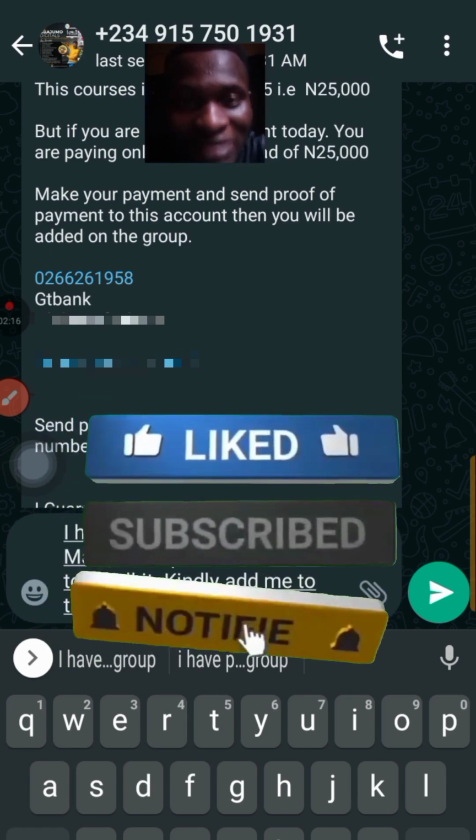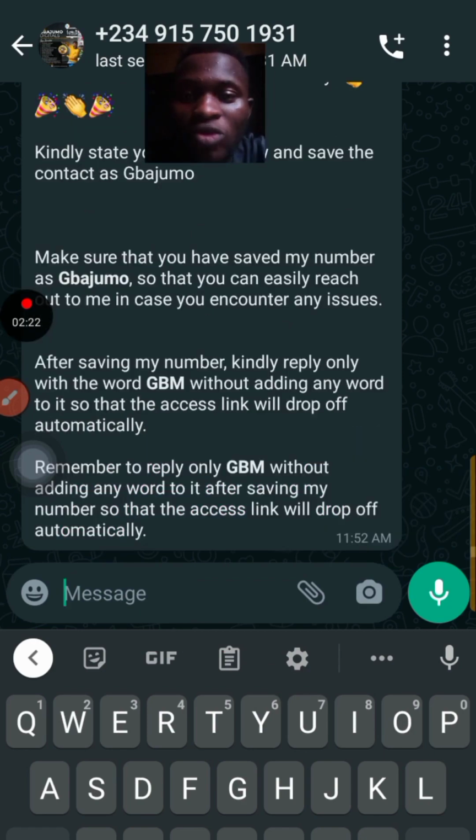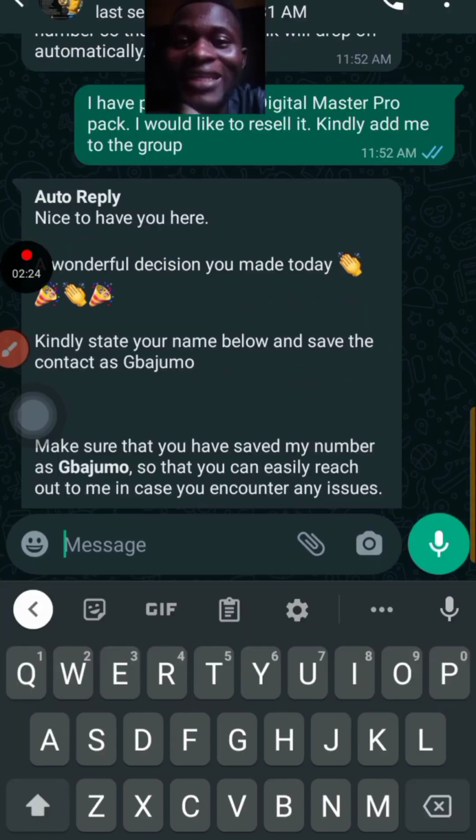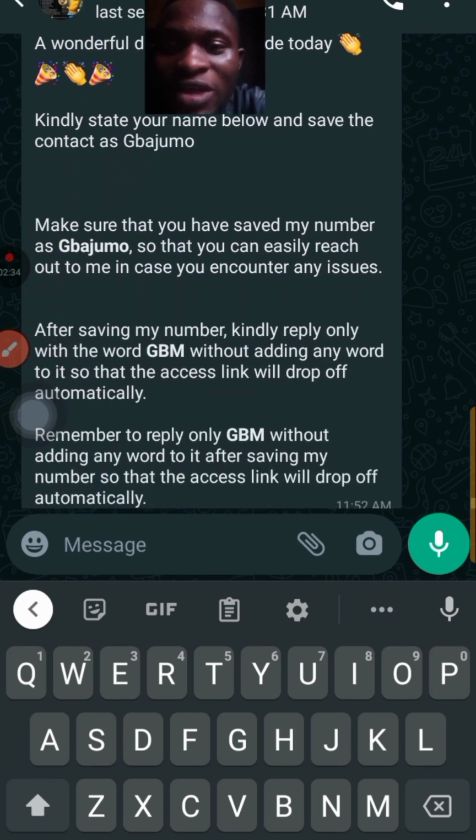All right, so let me assume this is what the person has seen, and he now clicks enter. So you will just wait for it. Let me see. It automatically generated a response, written up as the auto reply. Even though you are not online, you are not there to respond to people, it's going to automatically respond to them. So let us read what it has written.